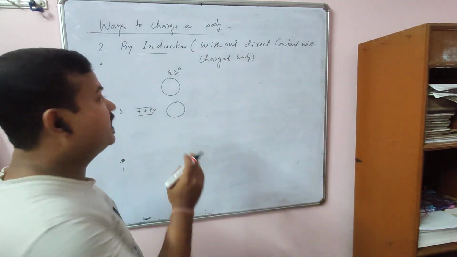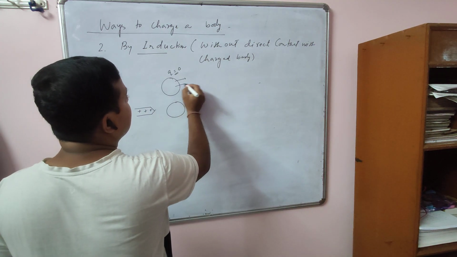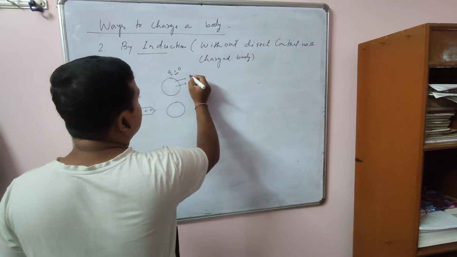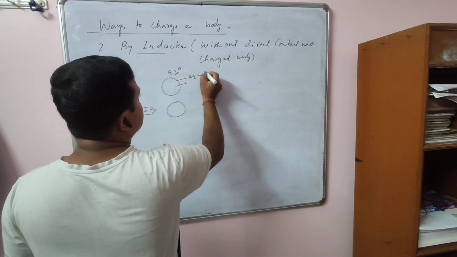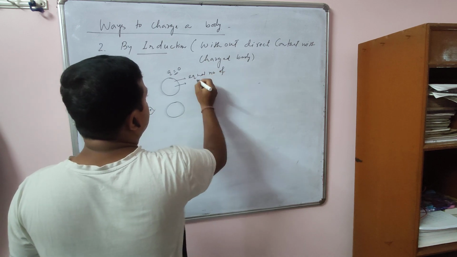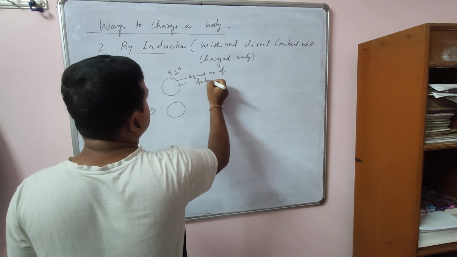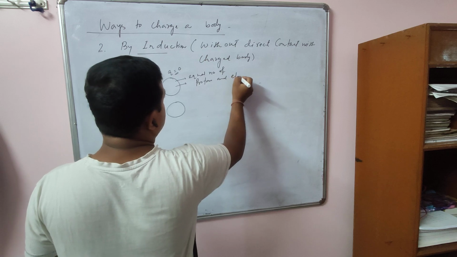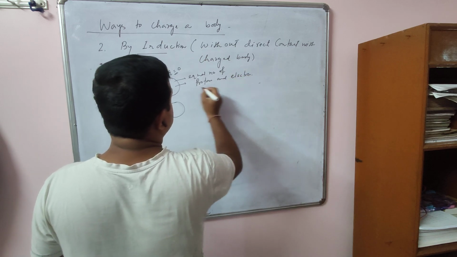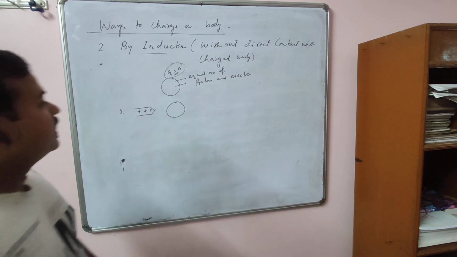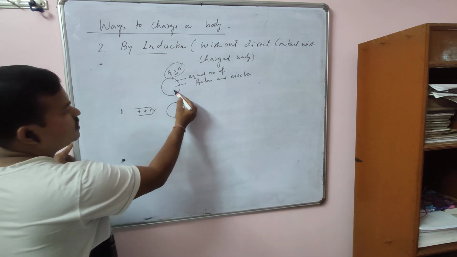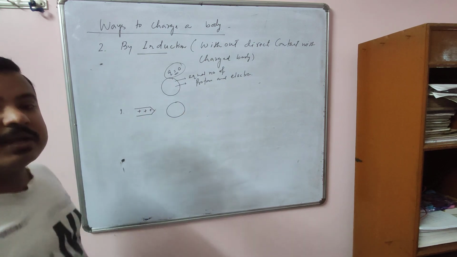It has charges, but an equal number of protons and electrons. That's why the total charge is 0. Now if we bring this uncharged body towards a charged body, then what happens?